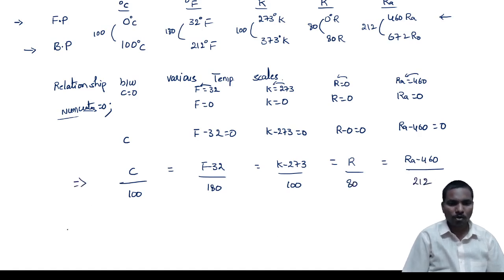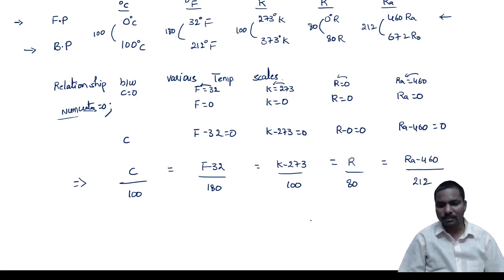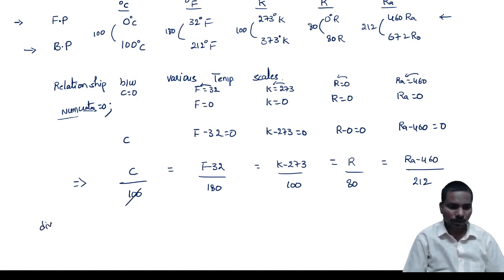Okay. Now I want to divide all these with one suitable value. What is the one suitable value? We can divide all these. Let us take 20. So I divide the denominators with 20: 5, 9, 5, 4, 10.6.